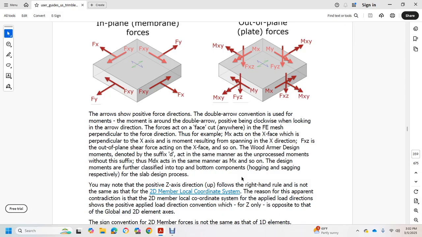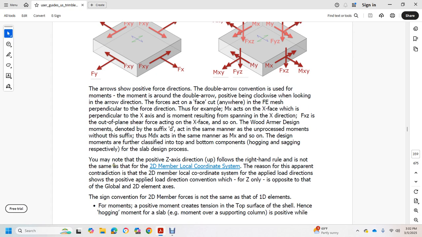So with the wood-armer design moment, denoted with the suffix d, it acts in the same manner as the unprocessed moment without suffix, mx, dsx, and so on for mx and the rest. The design moment is further classified into top and bottom components for the hogging and sagging respectively in the slab design process. You may note that the path of the xz axis direction, followed by the right-hand rule, is not the same as the 2D member local coordinates, which is an apparent contradiction for the 2D member local coordinate system for the applied load direction.